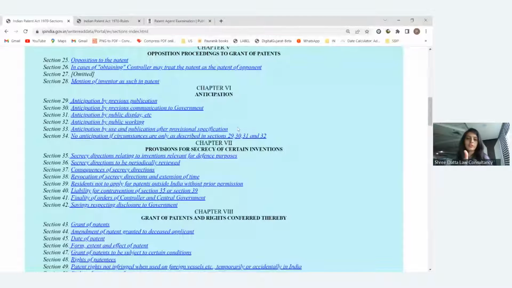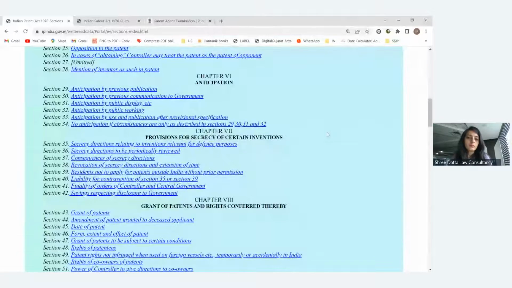Now, in between those 6 months, if another person's application is published, you don't know that, right? Because they applied earlier, but that application is not published, so it is not in the public domain. So how can you search it? You can search in Google or any patent offices, but if the application is not published, it will not show anywhere. So you cannot come to know whether a similar invention was applied or not. In that case also, that scenario is given in these sections. Clear on this anticipation? Yes.